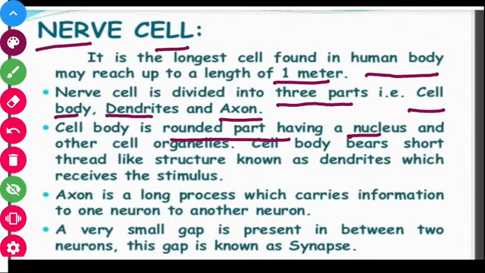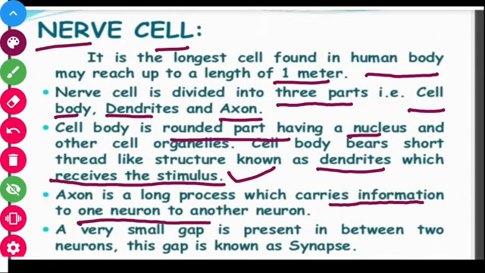It bears short thread-like structures known as dendrites, which receive the stimulus. So any type of stimulus, that is the signal, is received by the dendrites of the nerve cell. The axon is a long process which carries the information from one neuron to another neuron. A very small gap is present between two neurons. This gap is known as the synapse.